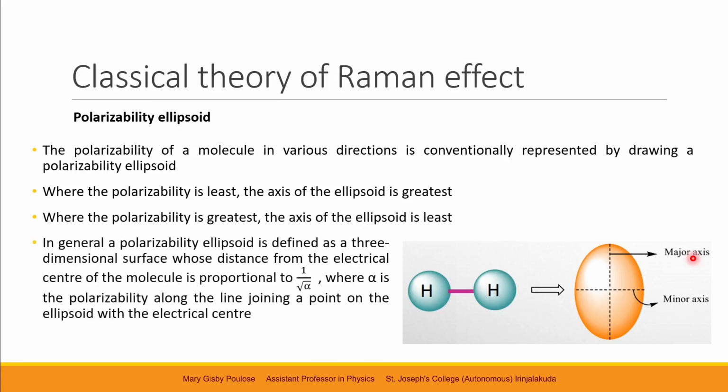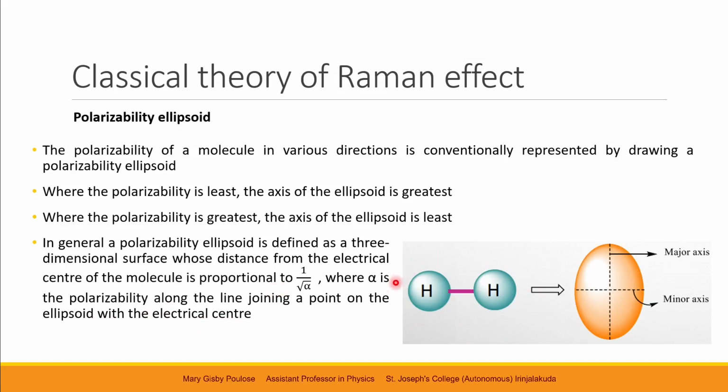So in general, the definition of the polarizability ellipsoid is that it is a three-dimensional surface whose distance from the electrical center of the molecule is proportional to 1 by root alpha, where alpha is the polarizability along the line joining a point on the ellipsoid with the electrical center.